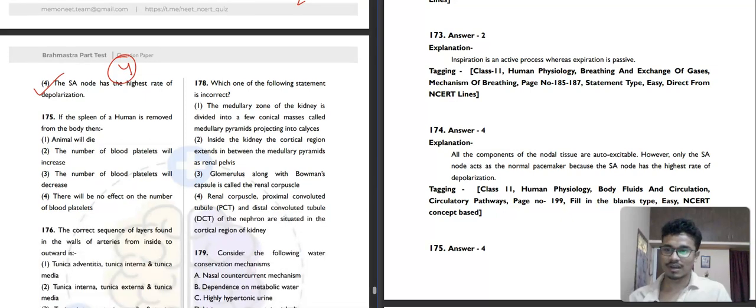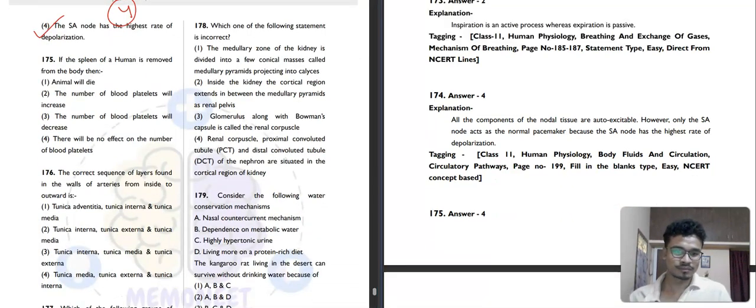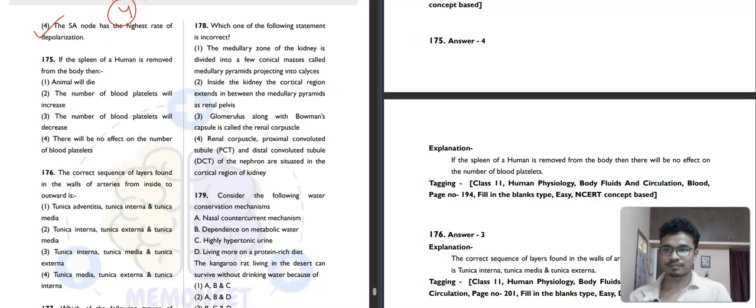Then question number 175. If the spleen of a human is removed from the body, then will the animal die? No, they will not die. The number of blood platelets will increase? No. Decrease? No, there is nothing to do with that. There will be no effect on the number of blood platelets. Yes, the spleen is the graveyard of RBC, so what will it do with platelets? Nothing.